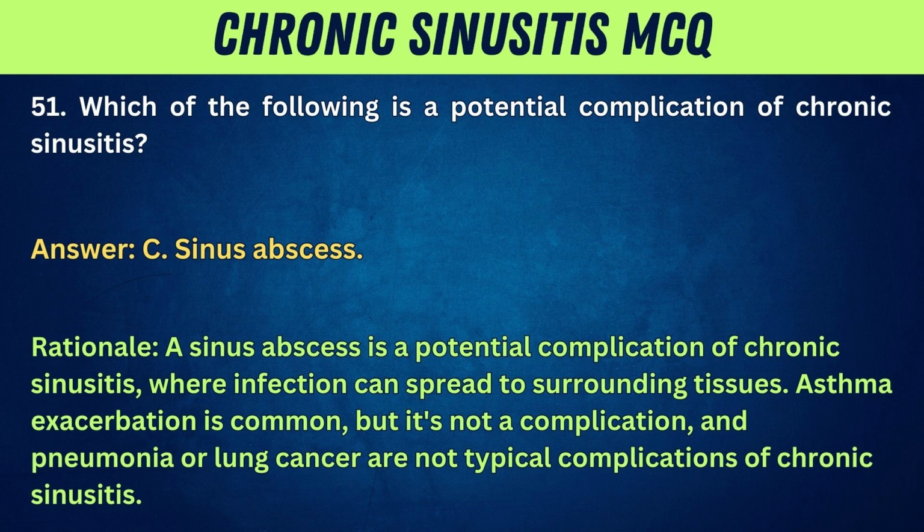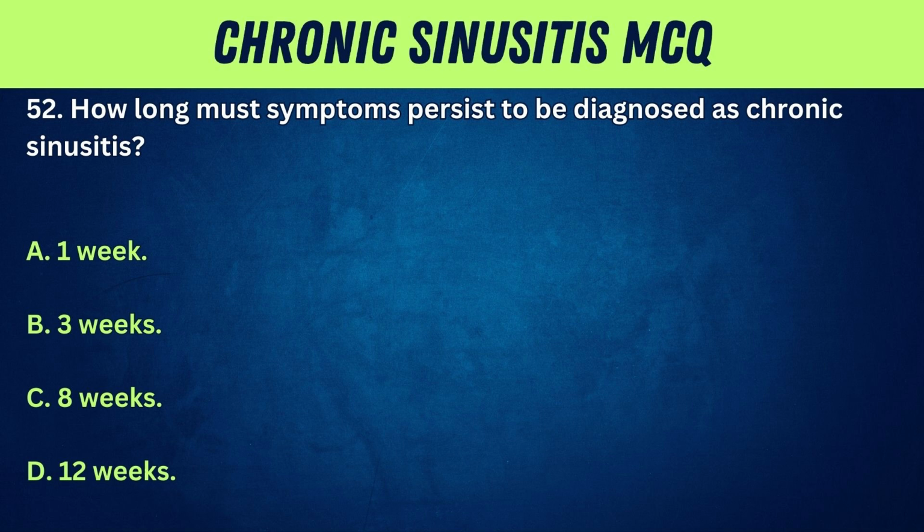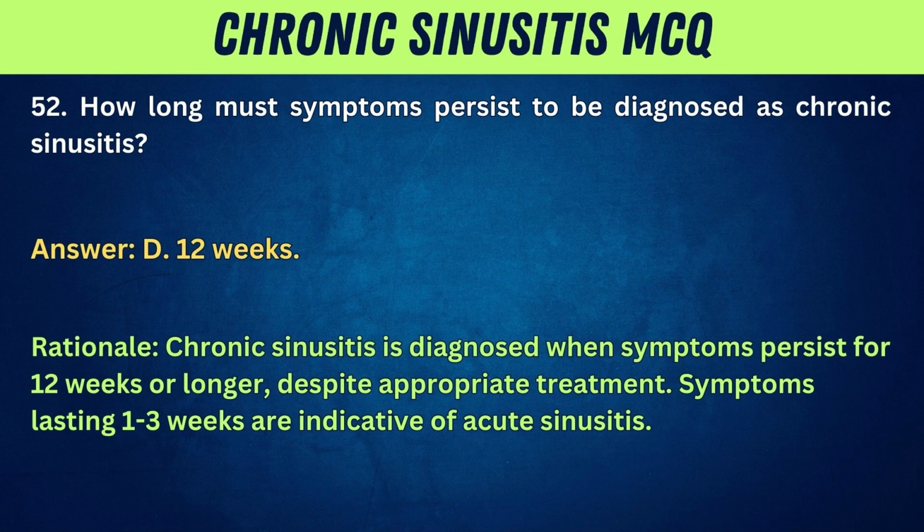of chronic sinusitis. 52. How long must symptoms persist to be diagnosed as chronic sinusitis? A. 1 week. B. 3 weeks. C. 8 weeks. D. 12 weeks. Answer: D. 12 weeks. Rationale: chronic sinusitis is diagnosed when symptoms persist for 12 weeks or longer, despite appropriate treatment. Symptoms lasting 1 to 3 weeks are indicative of acute sinusitis.